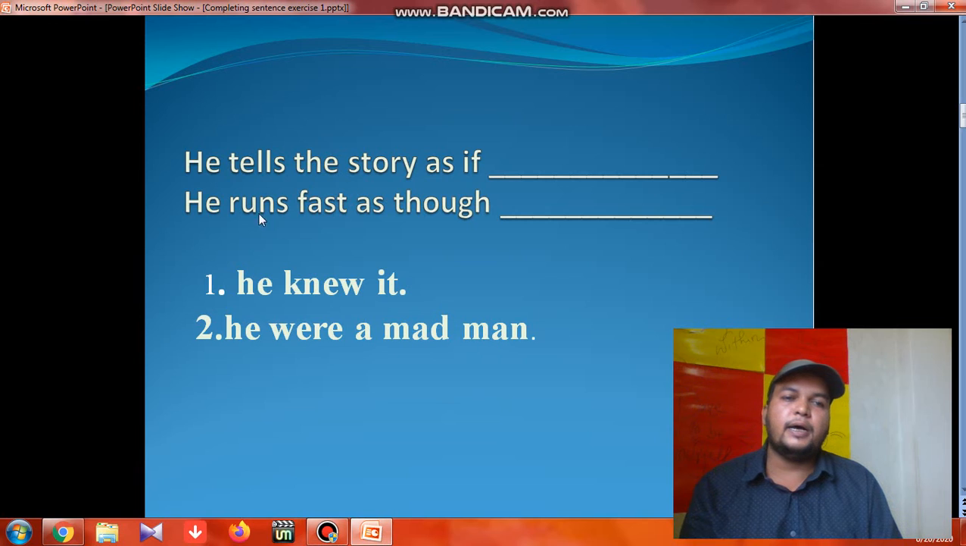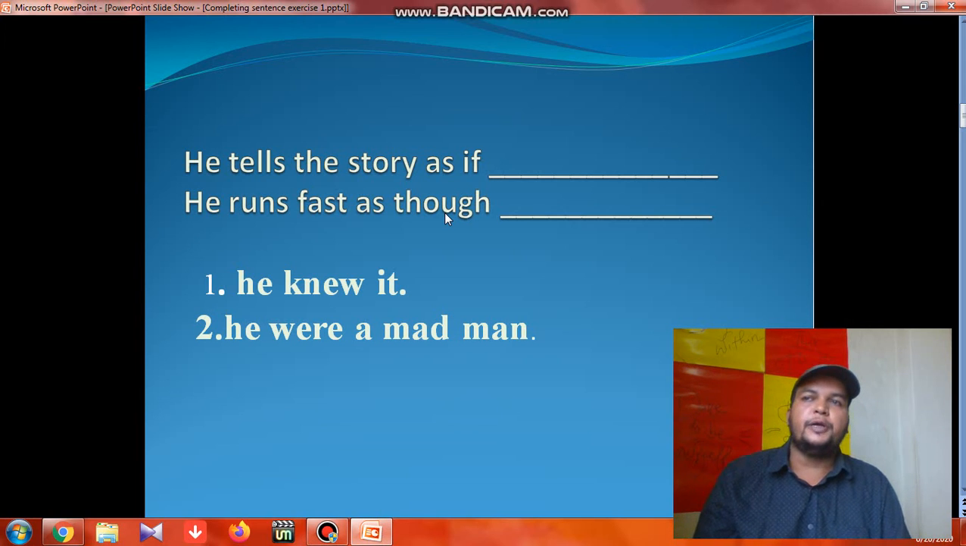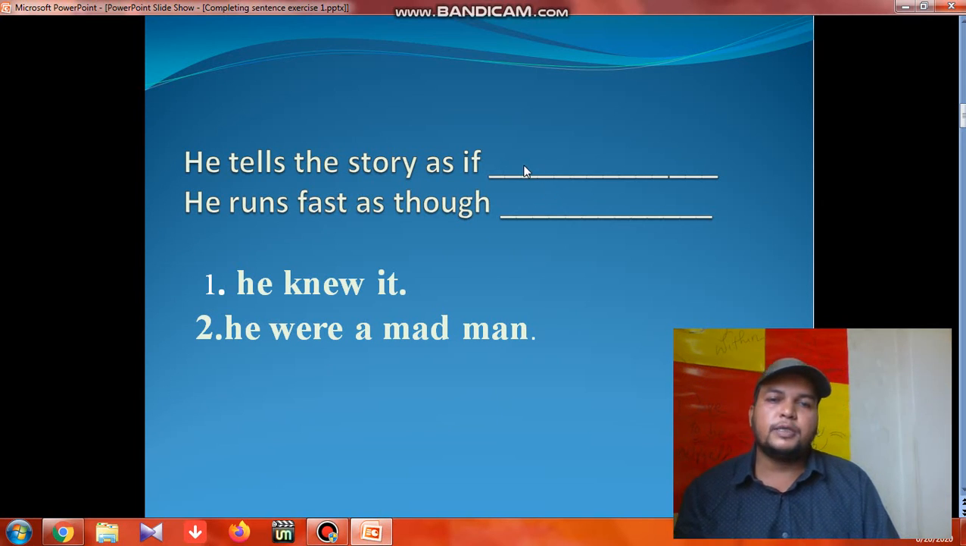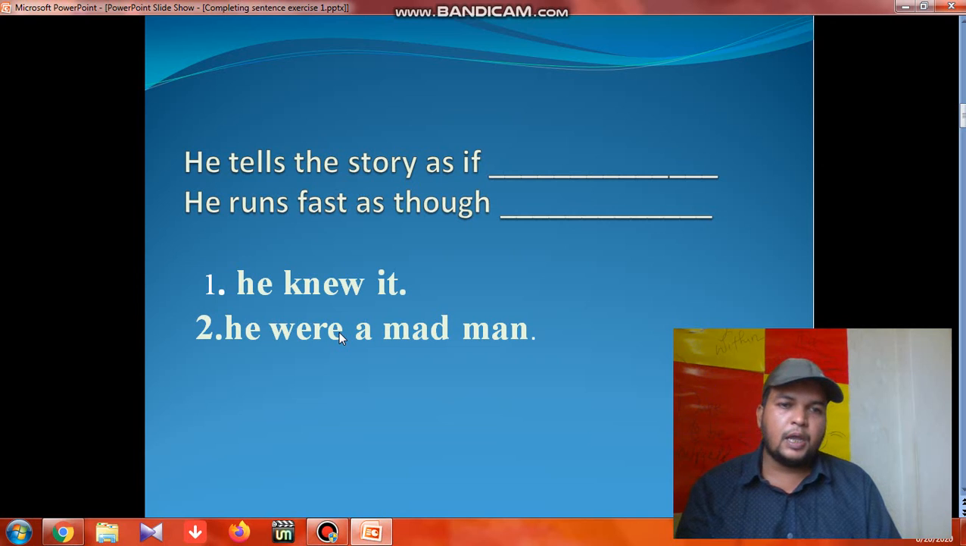So here in case of as if, as though, we have two options. If we find present simple in the first clause, then we will take be to or were. Do you understand? But the subject, verb, object, what should be there, you can construct on your own, but it should be connected to the first clause. There should be coherence between the first clause and second clause, and it should be meaningful. So: he knew it, or he were a madman. These two answers, this is for the first one and this is for the second one. Are you getting this? Hopefully you got it.